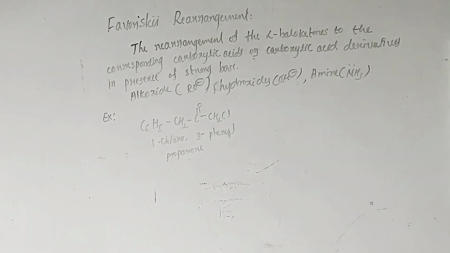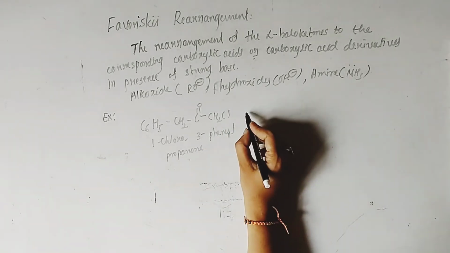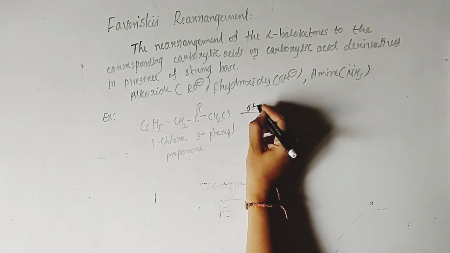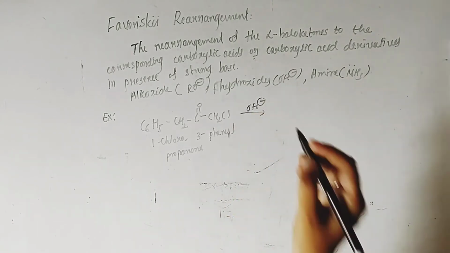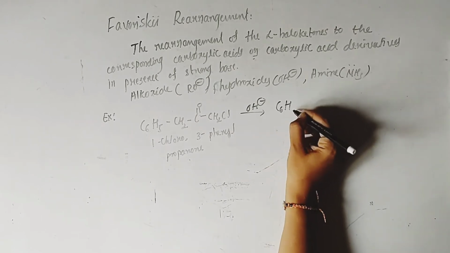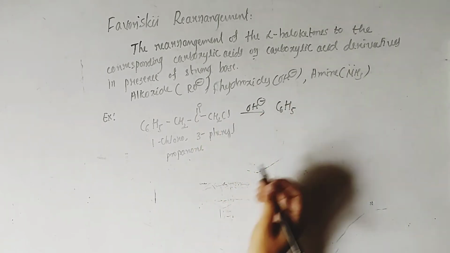So this is our alpha haloketone that will be converted into respective carboxylic acids or carboxylic acid derivatives. The formation of carboxylic acid derivatives or carboxylic acids is purely dependent upon the type of the base that we are choosing. So simply here I am taking hydroxide as a base. In presence of this hydroxide, this compound will be converted into respective carboxylic acid.